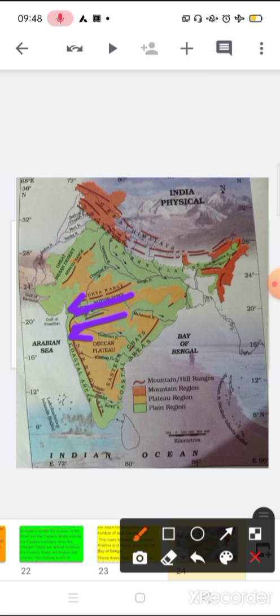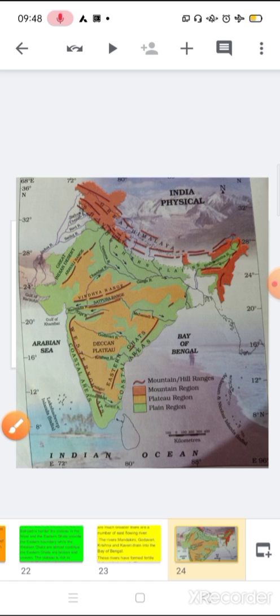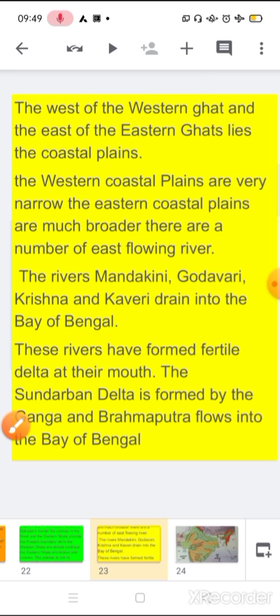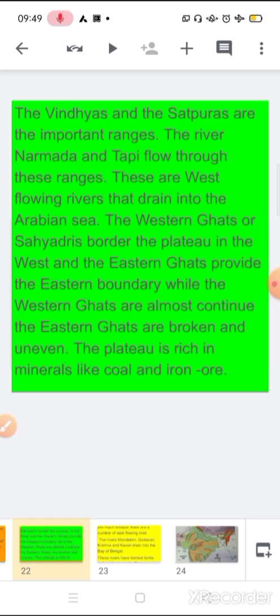So where it drains into the Arabian Sea, and Mandakini, Brahmaputra, Ganga, their flow is towards the Bay of Bengal. So yes, Narmada and Tapi, you can say, they flow into the Arabian Sea. The Western Ghats or the Sahyadri border the plateau in the west, and the Eastern Ghats provide the eastern boundary, while